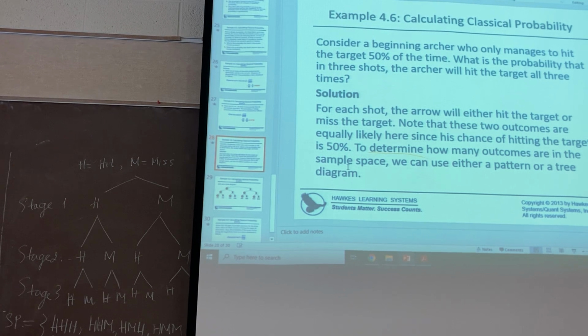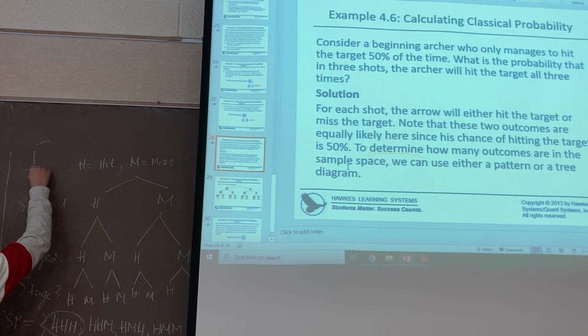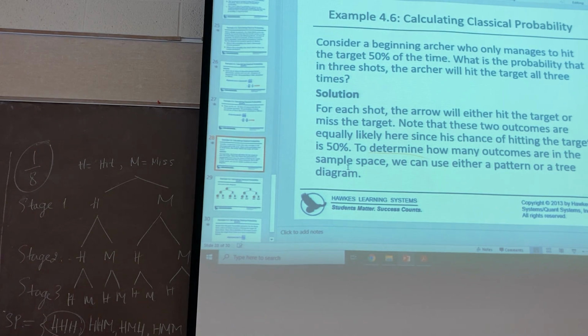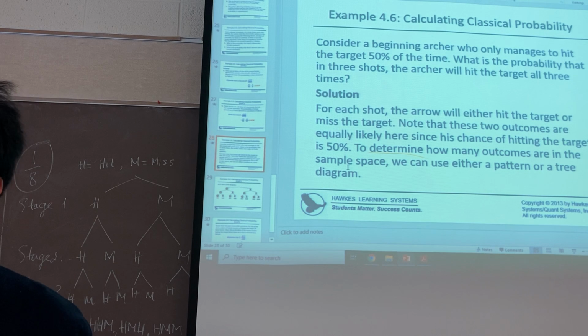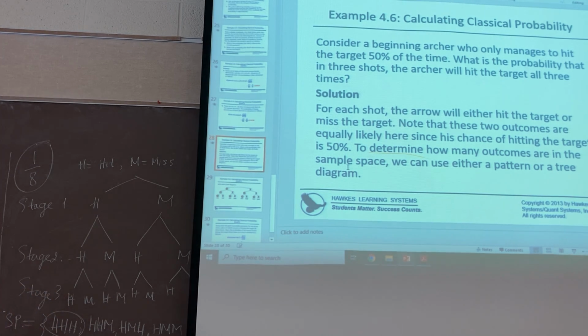Any question? Any answer? Okay, you please, Mackenzie. It'd be 1 over 8. Exactly. Okay, how to get that? Because there's 8 total. Yeah, 8 is the number of outcomes in the sample space and 1 is the number of outcomes in the event here. We only choose this guy. Okay, so it's only 1 and 8 here, so the probability is 1 over 8. Okay, is it clear? Okay, that will finish here. Okay, thank you for attention. If you have any question, you can ask me anytime. Okay, thank you.